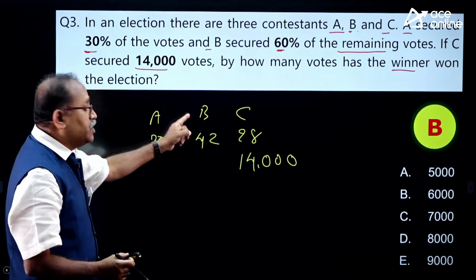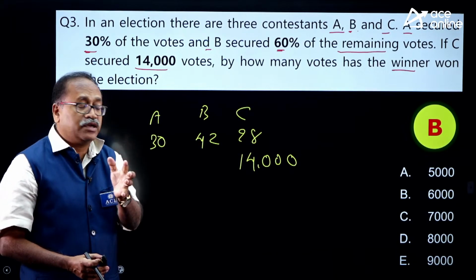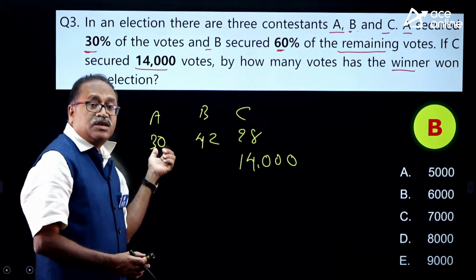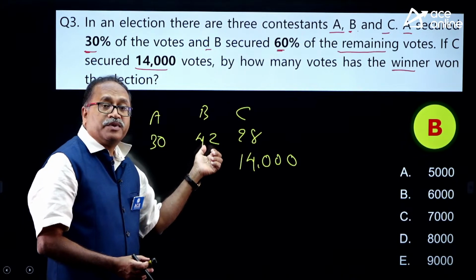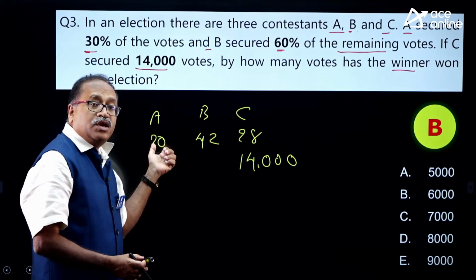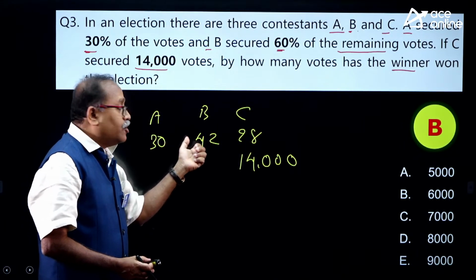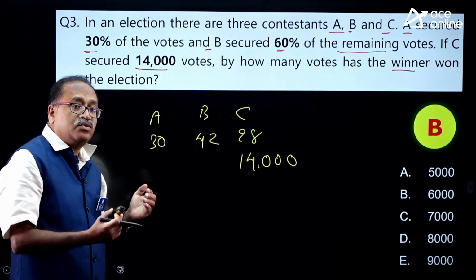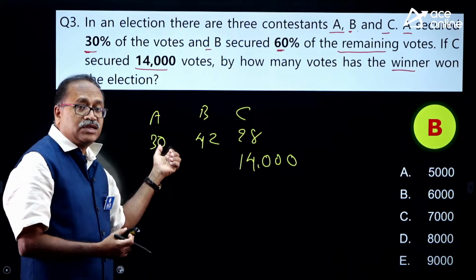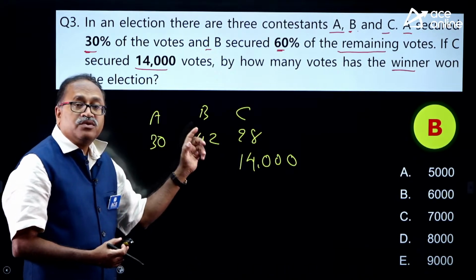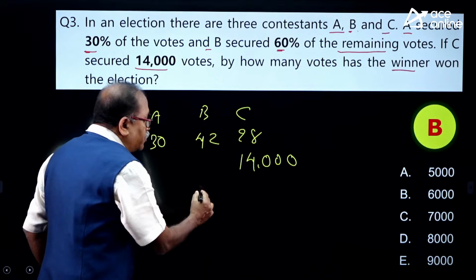Now, who is the winner? B is the winner. By how many percentage? A gets 30% and B gets 42%. So we compare B with A, not B with C, because the person just below B is A at 30%. That means he wins the election by 12%.